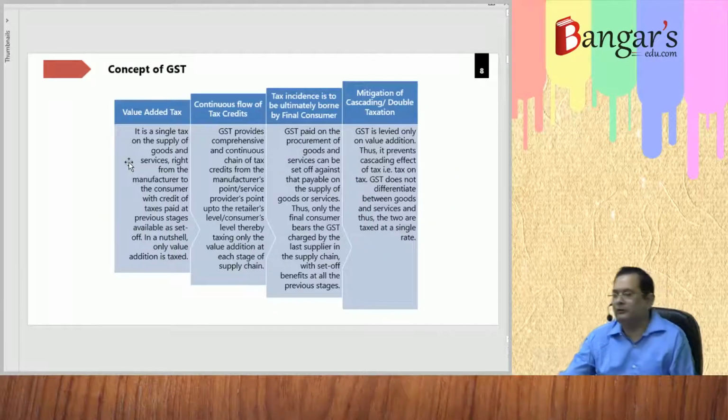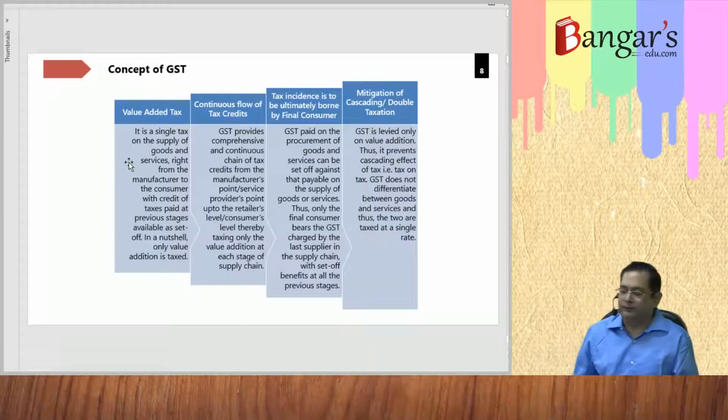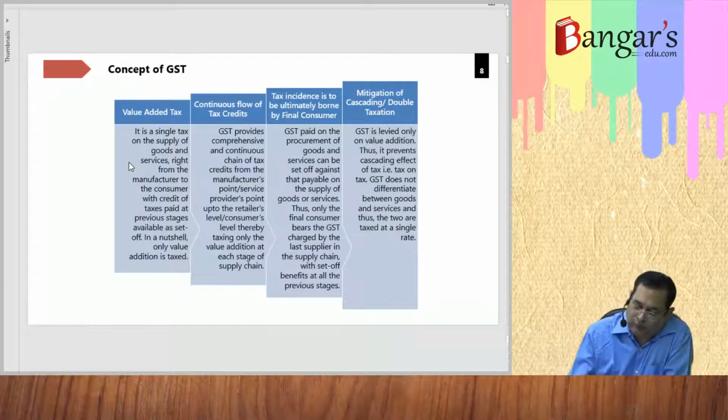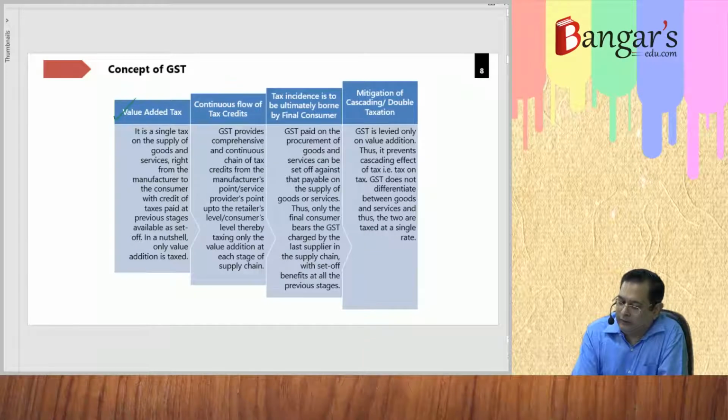Now, what basically is the concept of GST? As we have already told you, GST is a value added tax.